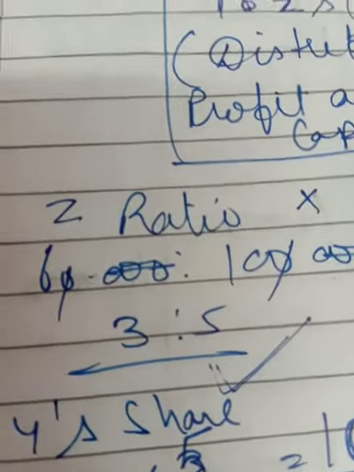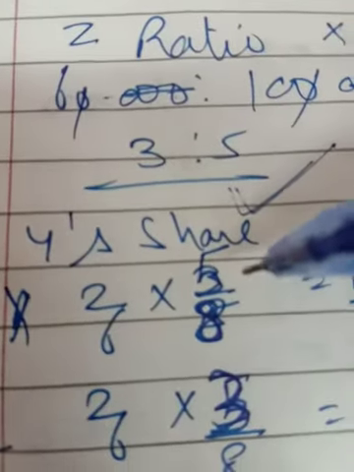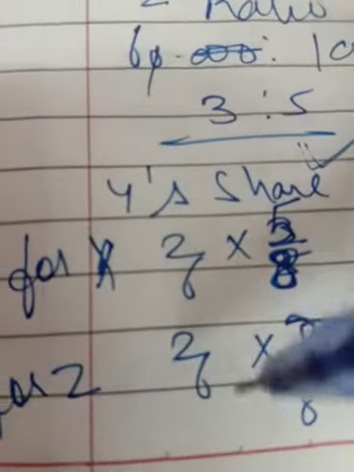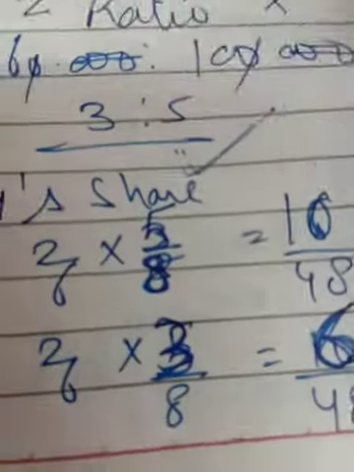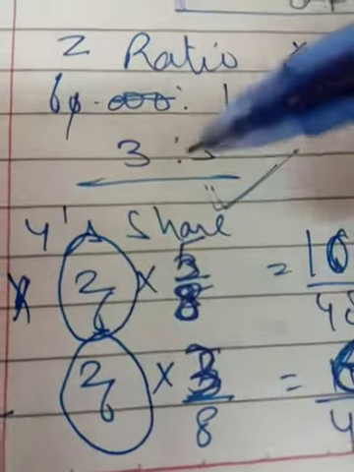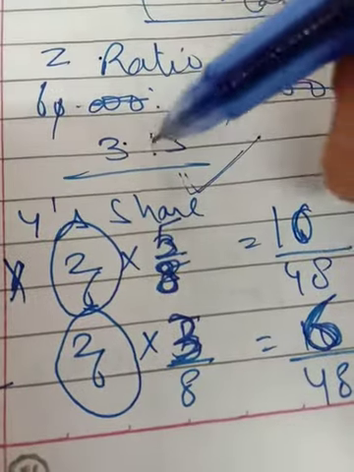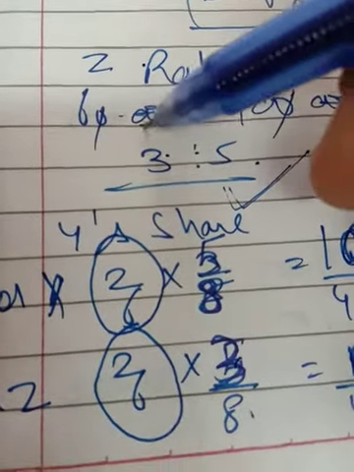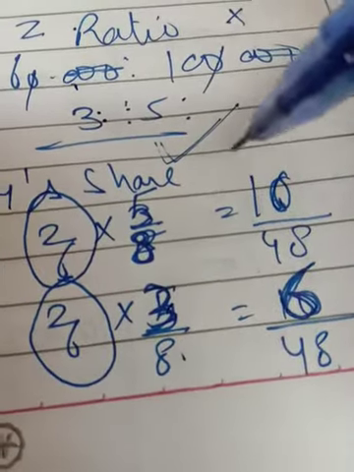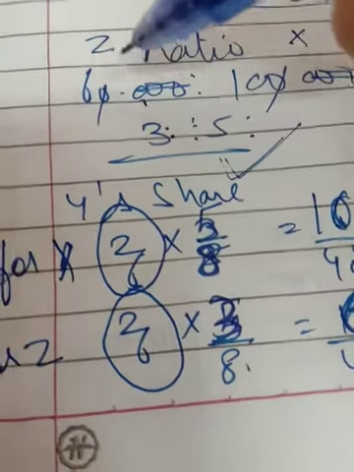Now what is Y's share? Y's share is 2 by 6. So for X's share we calculate 2 by 6 into 5 by 8, that will be 10 by 48. And for Z's share 2 by 6 into 3 by 8, that will be 6 by 48. So we divide Y's share between Z and X in the ratio 3:5. For Z, 3 by 8, and for X, 5 by 8, and we get 10 by 48 and 6 by 48. This is the share they are getting from Y.